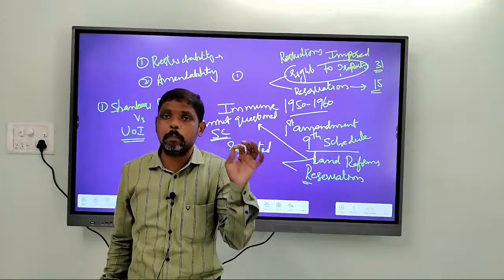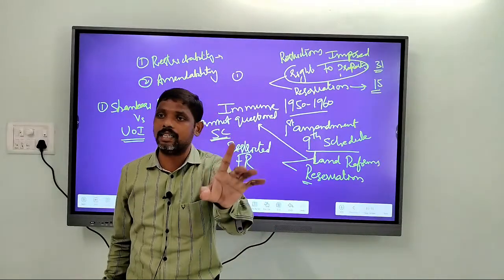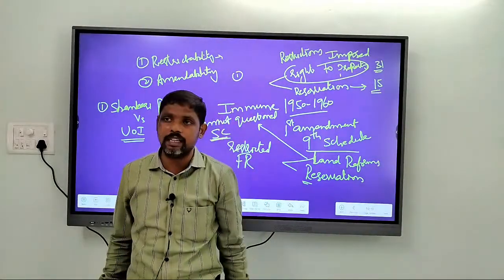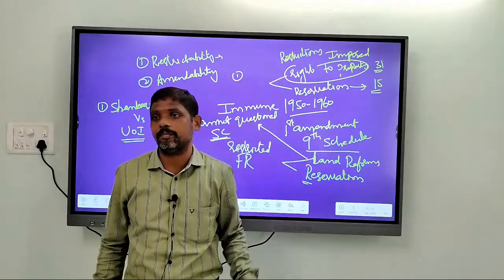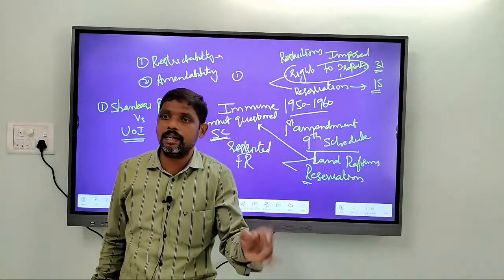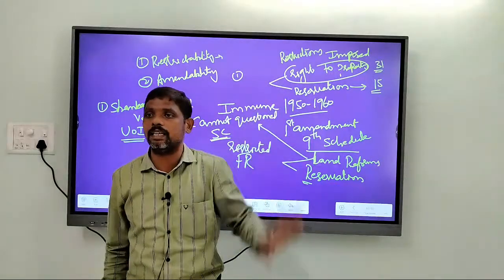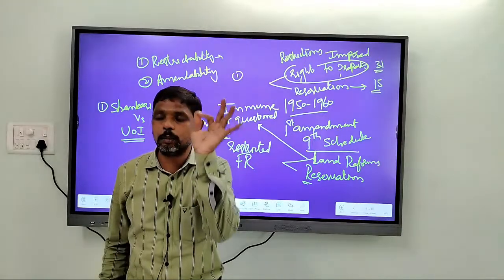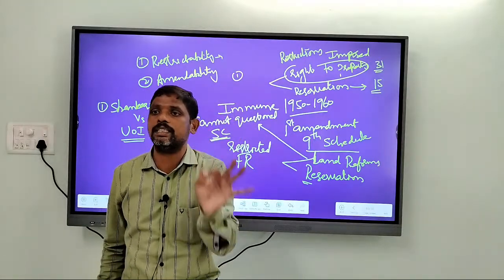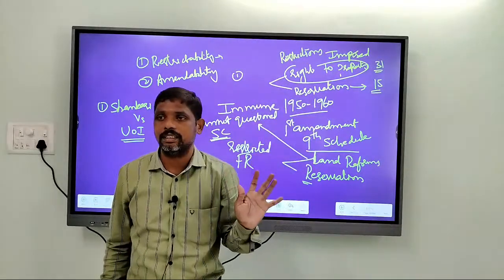In this case, the Supreme Court upheld the power of Parliament to make laws restricting the rights of individuals. That means the Supreme Court supported the government. The Supreme Court upheld the power of Parliament to make laws restricting fundamental rights.